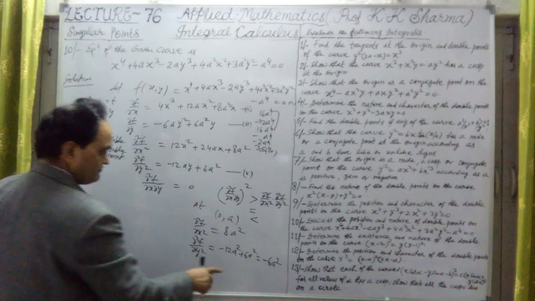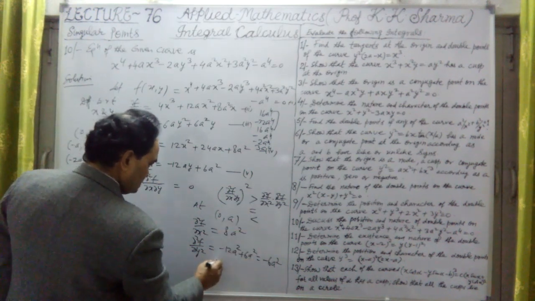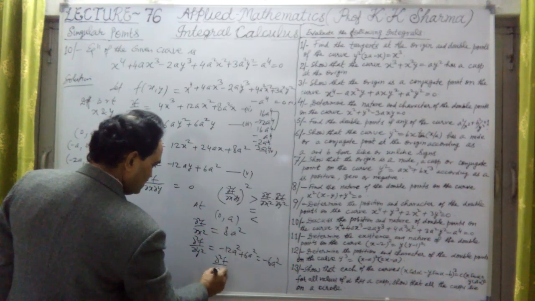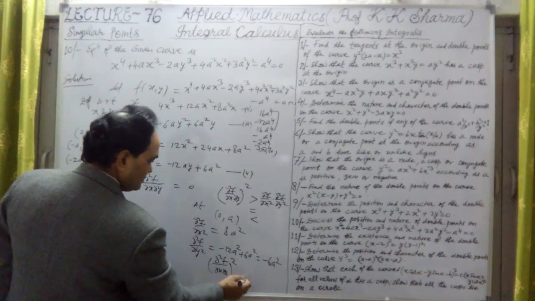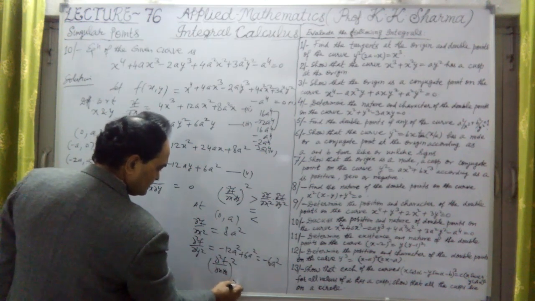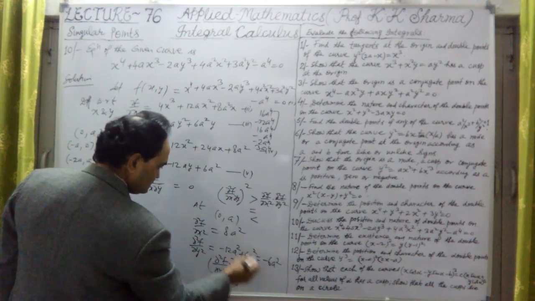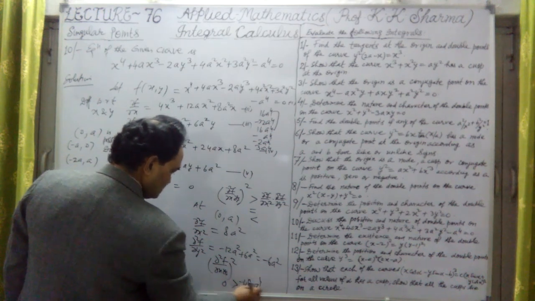If I multiply these two, what we see here, del square f upon del x del y whole square, which is 0 here. So what was this, a negative value, because these two are multiplied. This is greater than the negative value, which is minus 48a to the power 4.